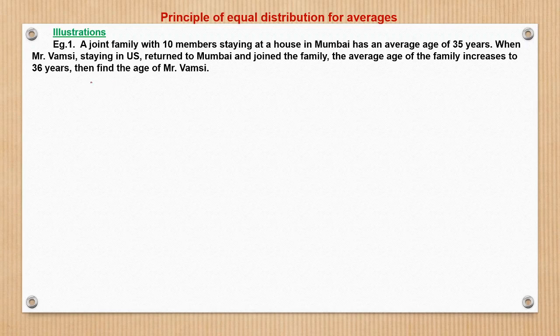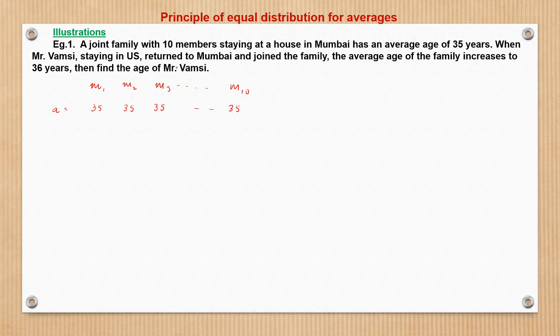So the question says that there are 10 members in a family. Let them be M1, M2, M3, so on till M10. The average age is 35 years. So when the average age is 35 years, it means that we can also assume one of the cases may be that all of the individual members are 35 years old. Average 35 years.